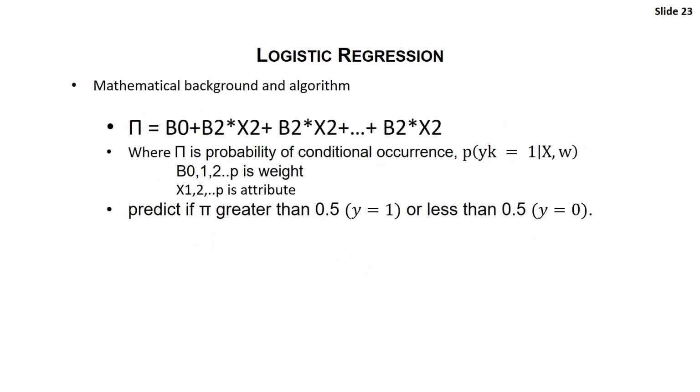So, a bit of mathematical background. It models the linear combination of attributes and gives the odds of a positive outcome. If the probability is greater than 0.5, it is considered as 1. If it is less than 0.5, it is considered as 0. We need to model the weights because B0, B1, B2 up to Bn are unknown. Okay, I wrote it wrong here. It should be B1, B2 and Bn. So through logistic regression, we are calculating these weights.